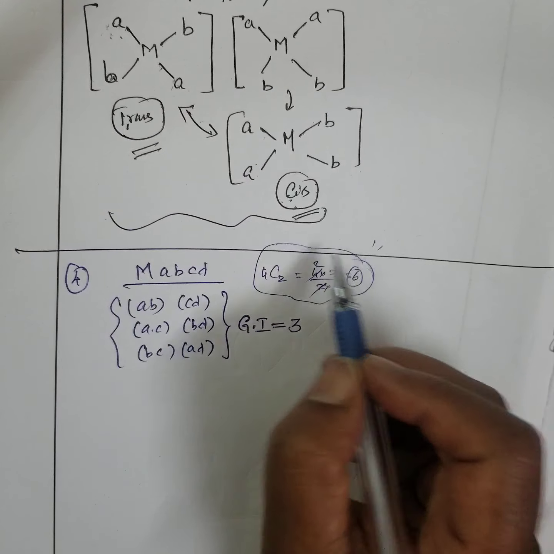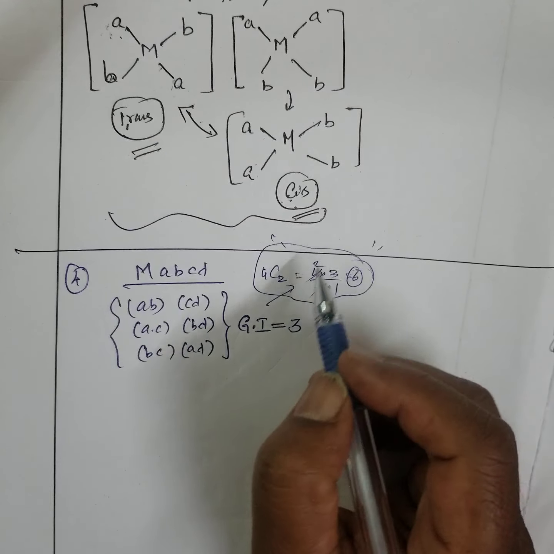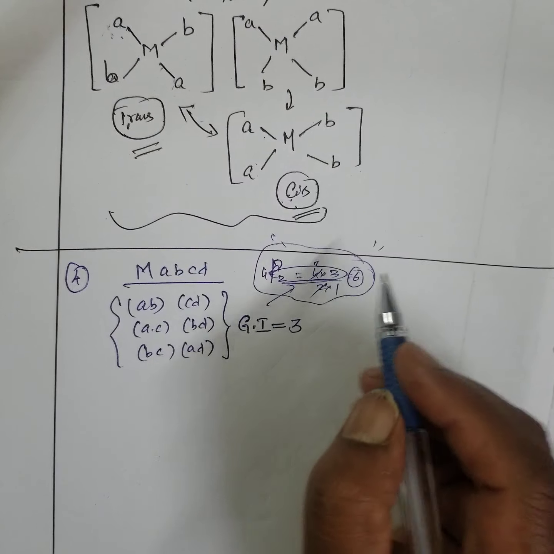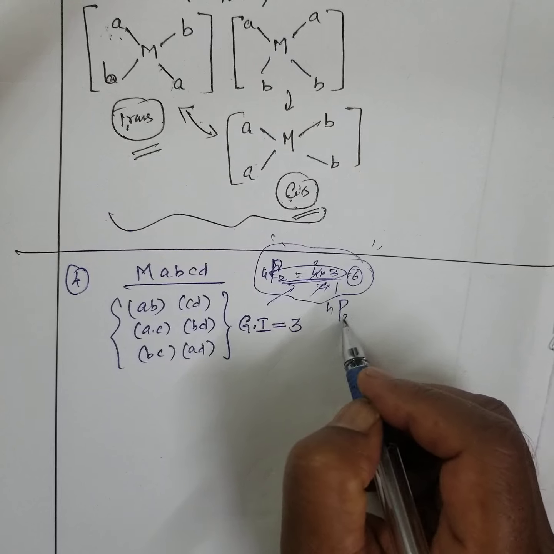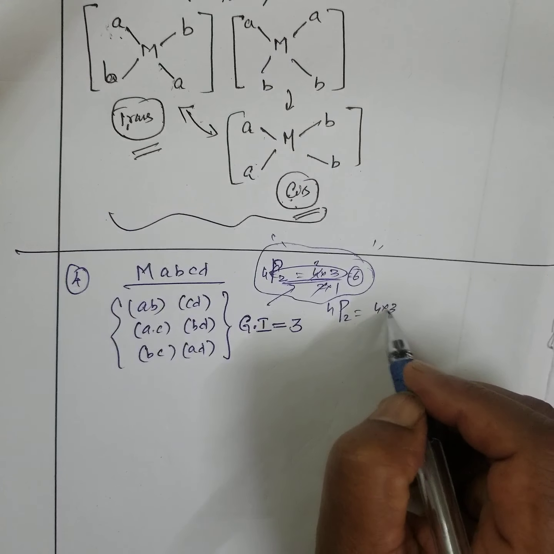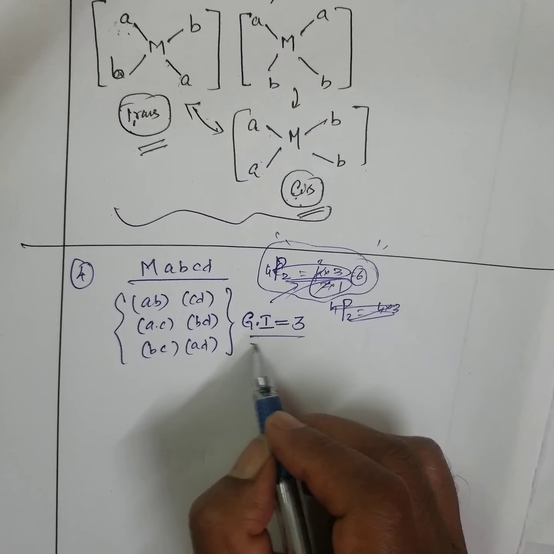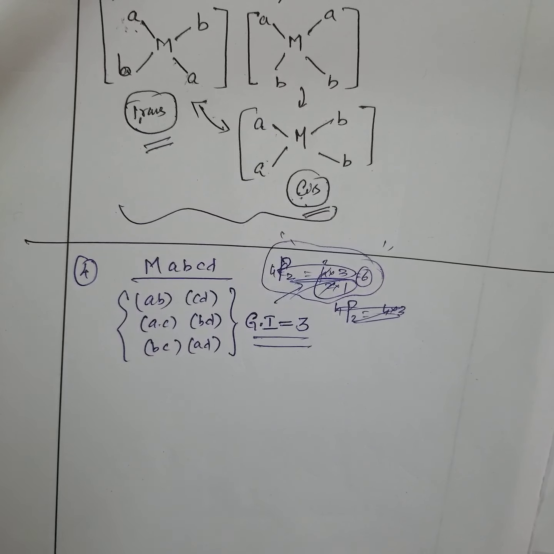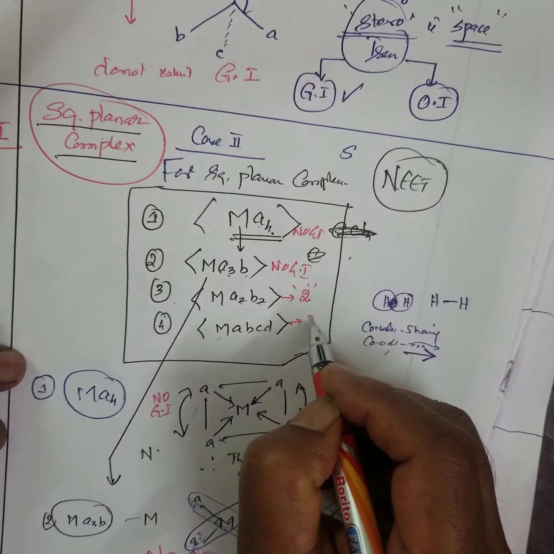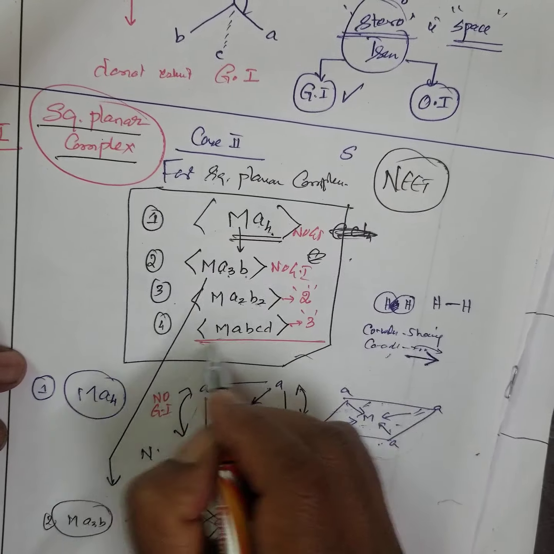My mathematics brain is going like this, or by 2, or permutation 4P2. No, don't want all this. The number of geometric isomers is 2 for the previous one, and this is 3.